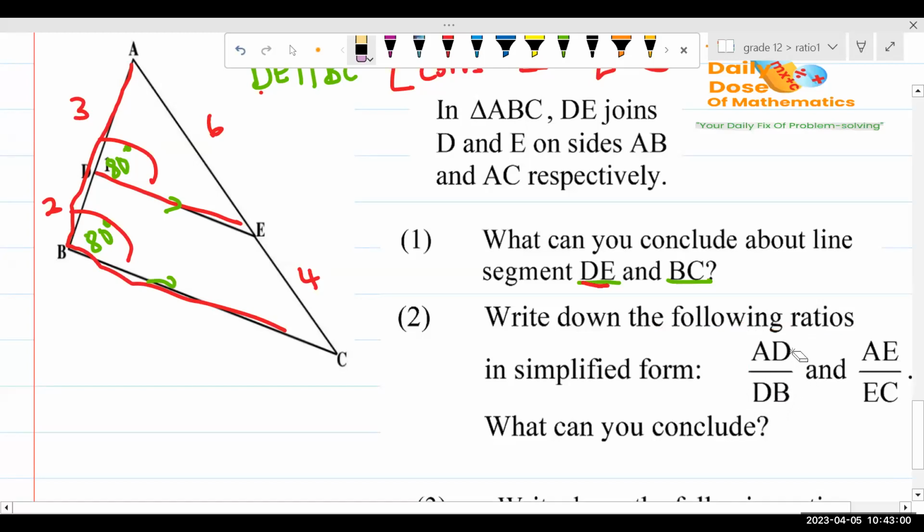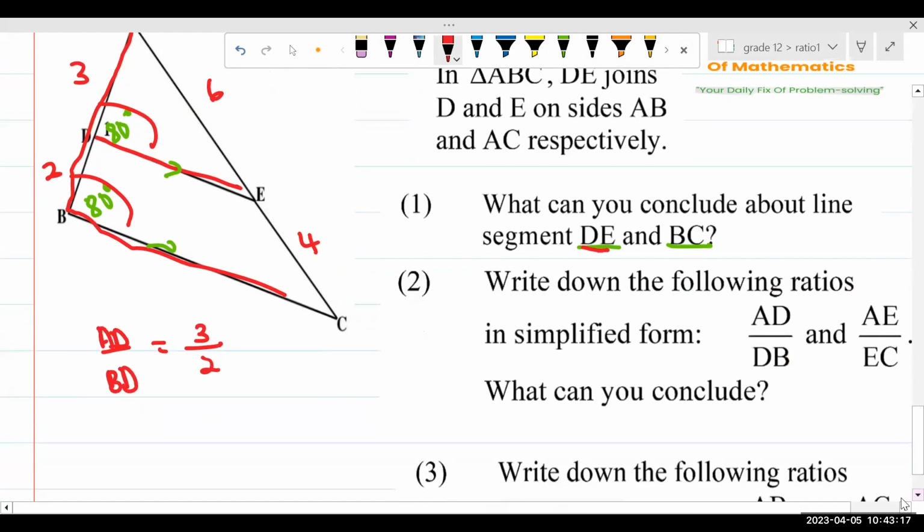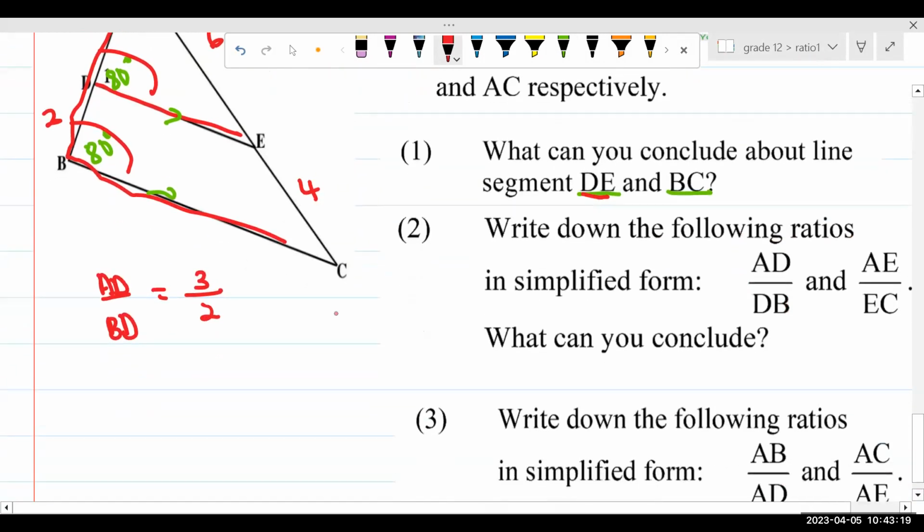So let's just get the ratio of AD. If we look at the ratio of AD, it is going to be given as AD all over BD. What is going to be the ratio of this thing? It's 3 all over 2. So okay, this is the ratio of AD. Now, if we say what is going to be the ratio of AE all over EC, it's 6 all